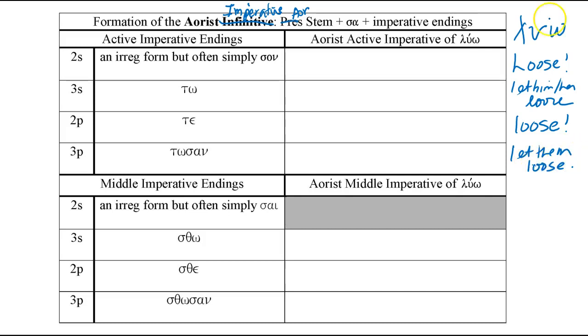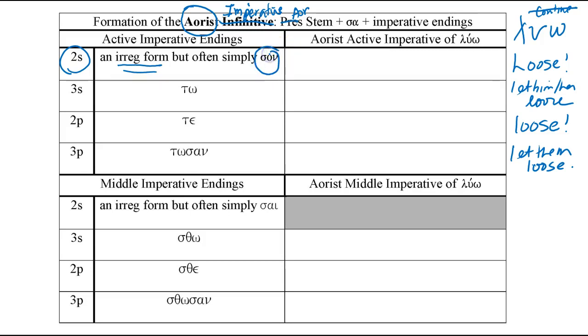Notice that we don't use the "continue to" in our translation because this is an aorist imperative, and therefore the aspect's undefined. The second person singular, just like the present imperative, has an irregular form for its verbal suffix.